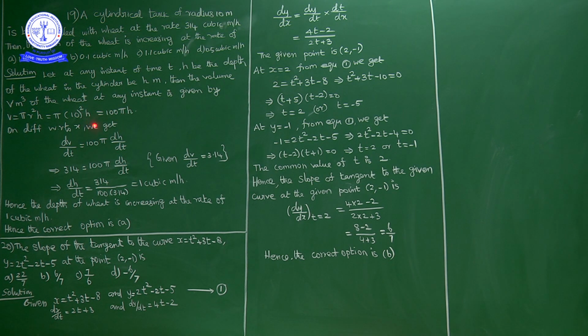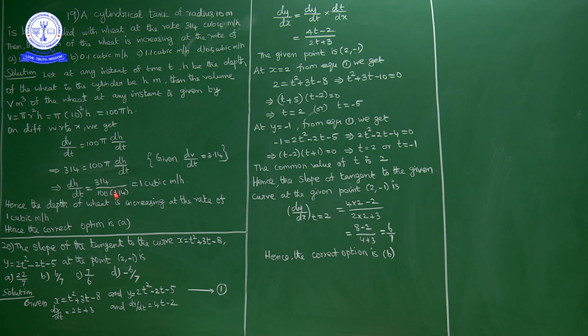Now differentiating with respect to t, dV by dt is equal to 100 pi, which is constant, into the derivative of h, which is dh by dt. Now dV by dt is 314. So 314 is equal to 100 pi into dh by dt. So dh by dt is equal to 314 by 100 pi.